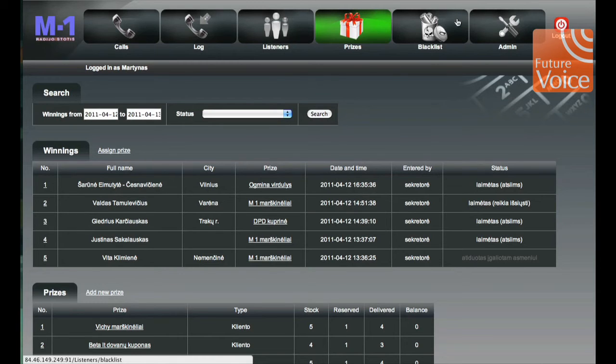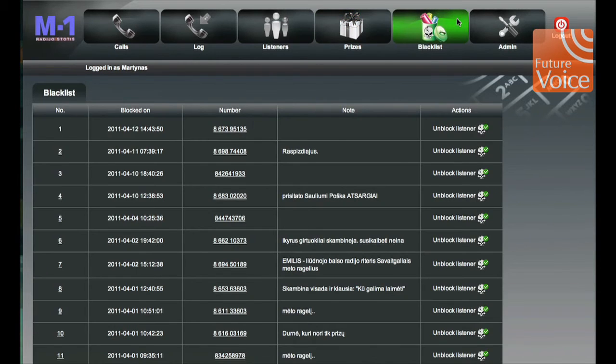One of the main features for radio DJs and talents is the blacklist. You just press the blacklist button and you can see the whole blacklist with commands. Also you can unblock the person, and the person who is in that list can never call the radio. This is the brief overview of the system.